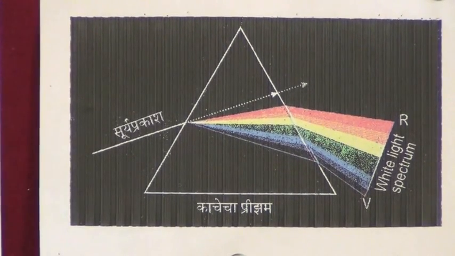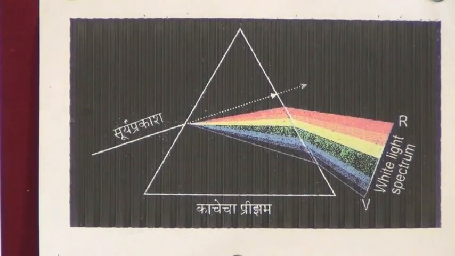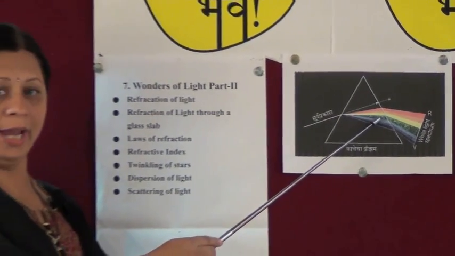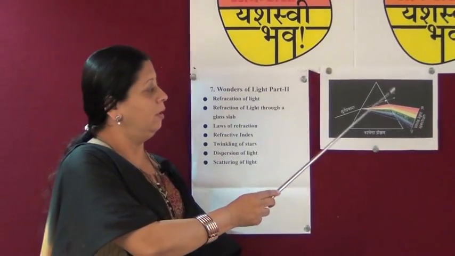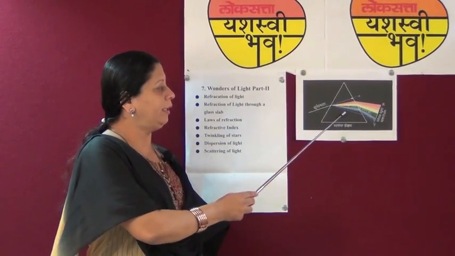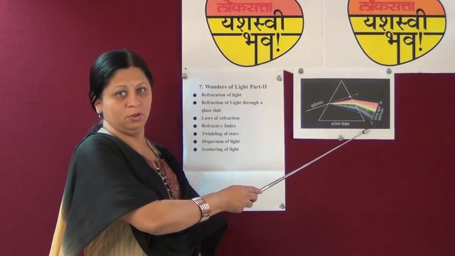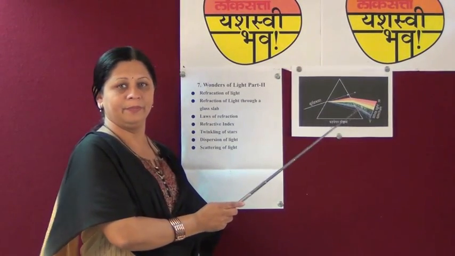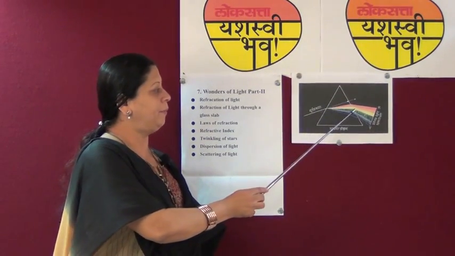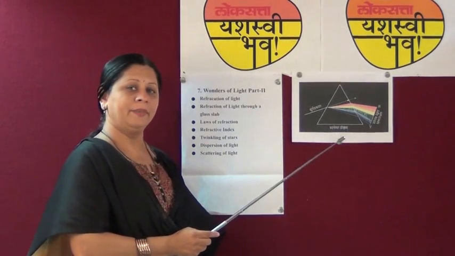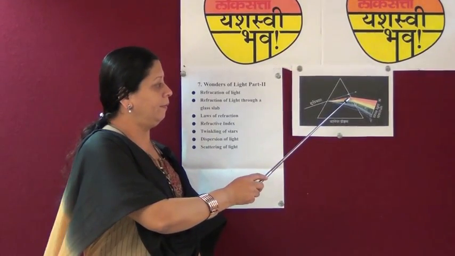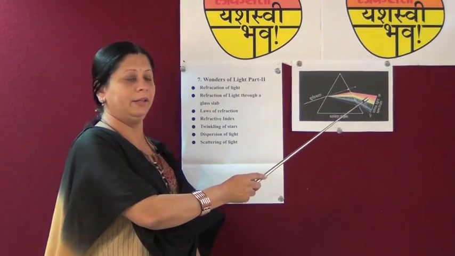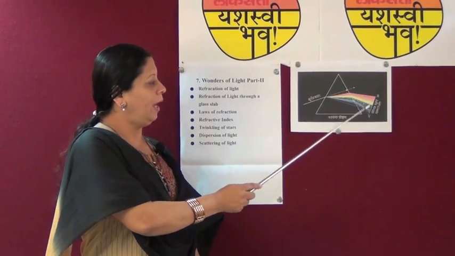See, when the colors are dispersed, they come out separately. Red color bends the least; its angle is very low, the minimum. Red color bends the least and violet color bends the most. So a separate band of red color is available here. After red we can see a spectrum of orange. Orange color bends a little more than red. After that we can see bands of yellow, green, blue, indigo and violet color.